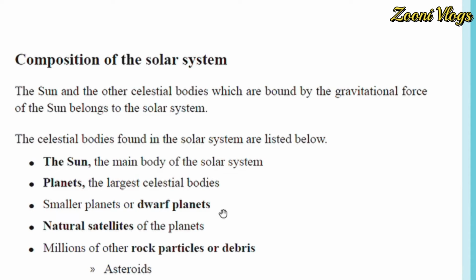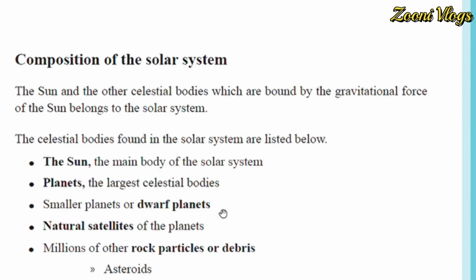But have you heard about Neil Armstrong when he was trying to walk on the moon? On the moon there isn't gravitational force like our earth, so he couldn't walk normally on the moon, because we have gravitational force. But the sun and the other celestial bodies are bound by the gravitational force.